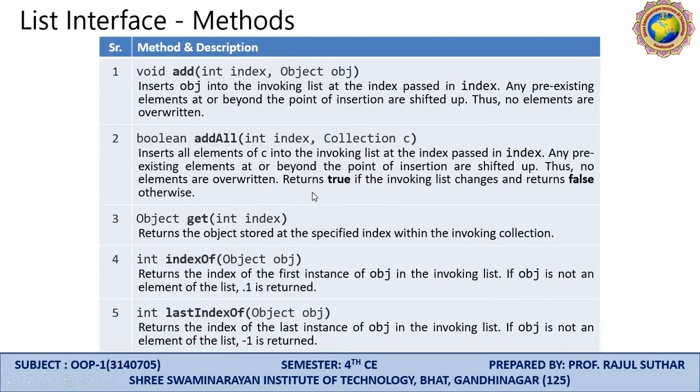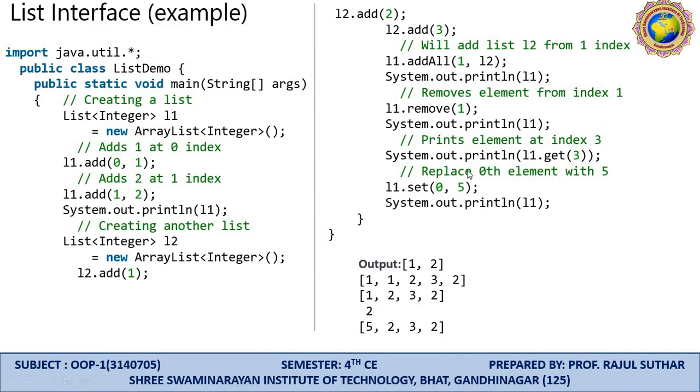In the same way we applied here, like we set the element at location 0. So L1.set: this is the location where we want to replace the element, and which element is replaced? 5.